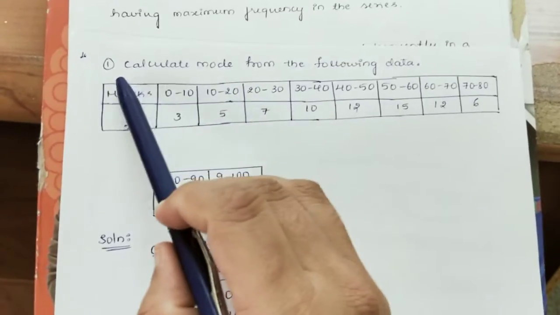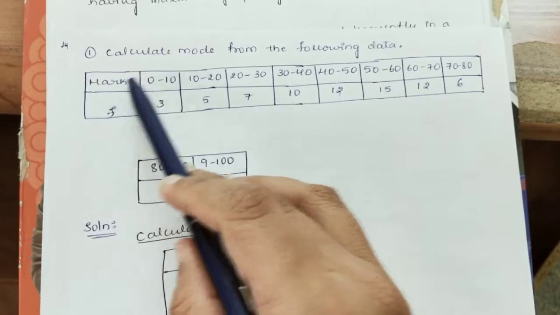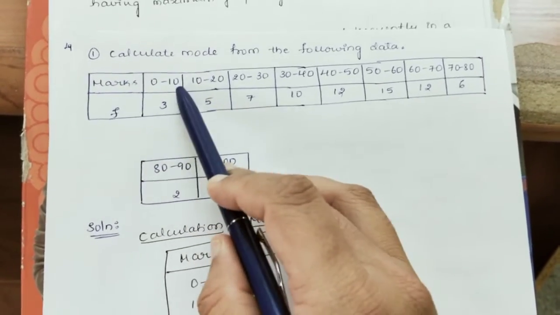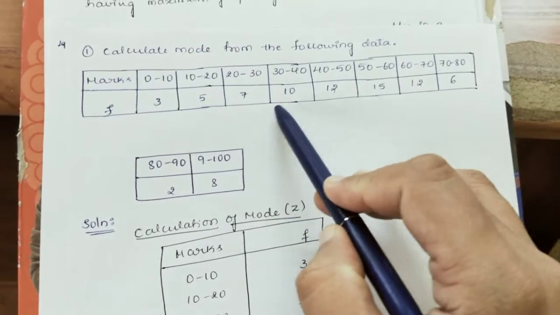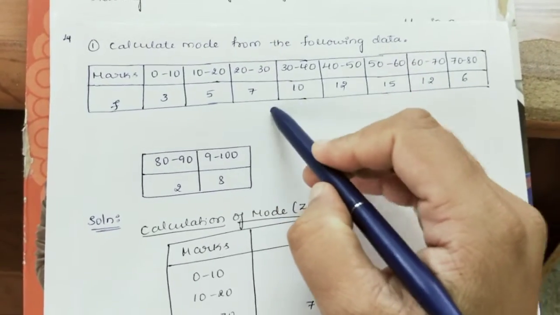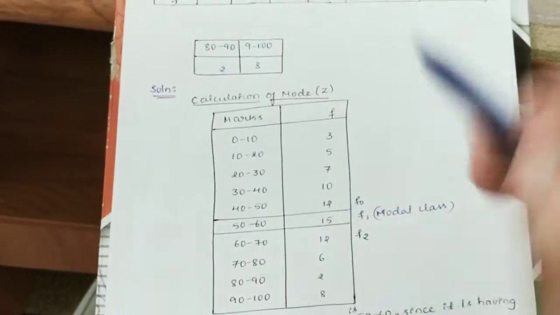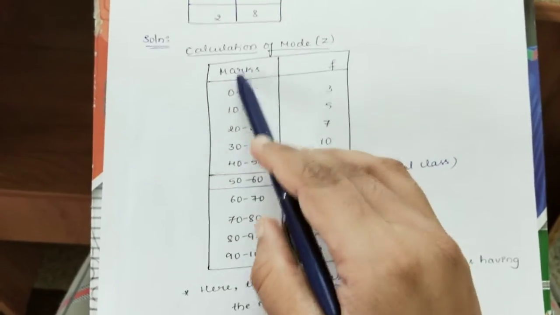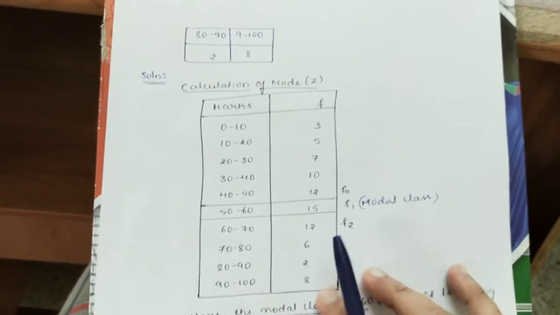We will consider one example here: calculate the mode from the following data. This is the given data: 0 to 10, 10 to 20, 20 to 30. Here you can see the given continuous series is an exclusive one. We have to check that also. So we tabulate it as given in the question, taking the x value, that is marks, and the corresponding frequency.